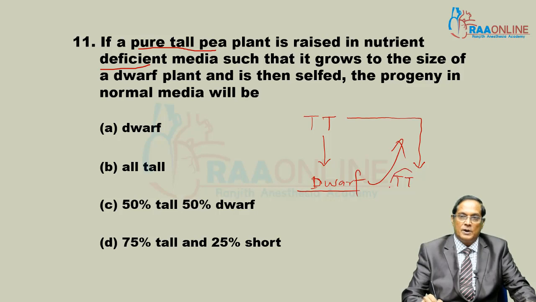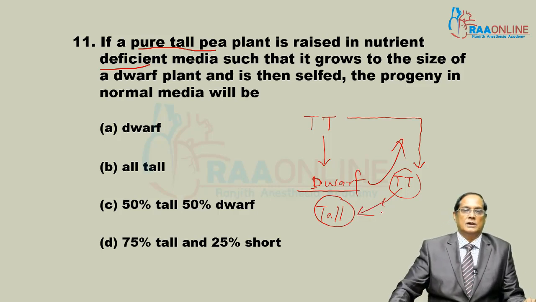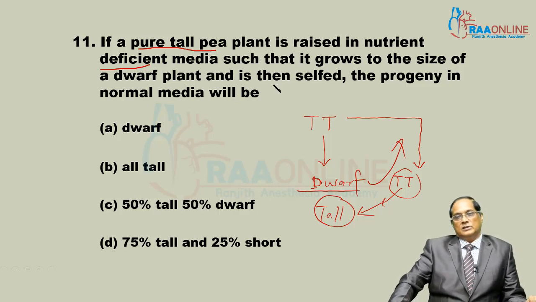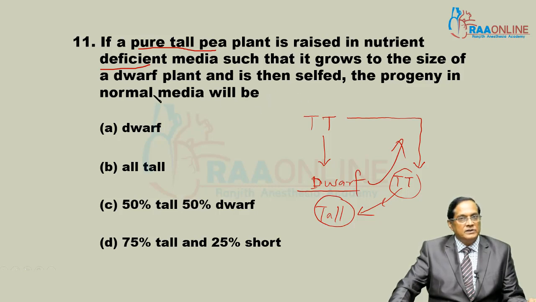So if such a plant is selfed, if the conditions are normal, then the plants will be tall. There is no change in the genotype. Their progeny are not genetically dwarf, they are physiologically dwarf; by means of physiological fitness they become dwarf in a deficient medium.